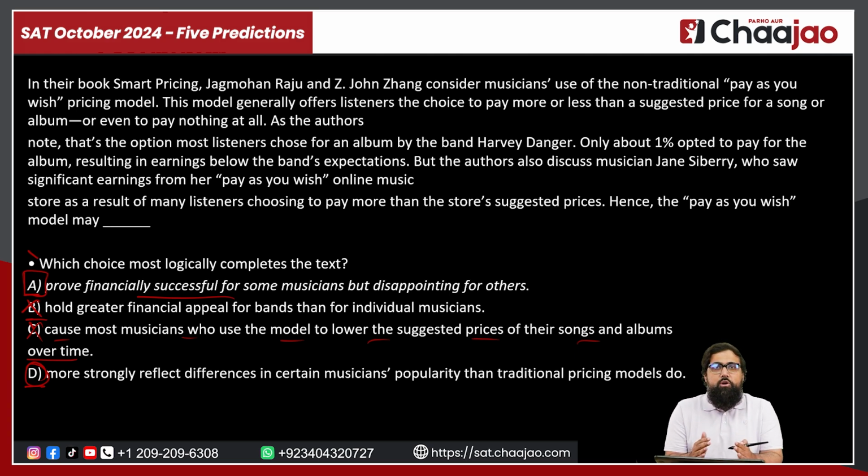So because we have an option that talks about financial success, you're not going to take option D as the answer, and option A is going to be the answer, although it clearly does not suggest in the passage that this was the case. But that is how the questions related to inference are built up, and that is why the best answer for this question will be option A. Now let's move on to my last prediction.